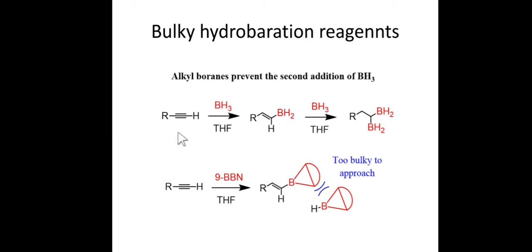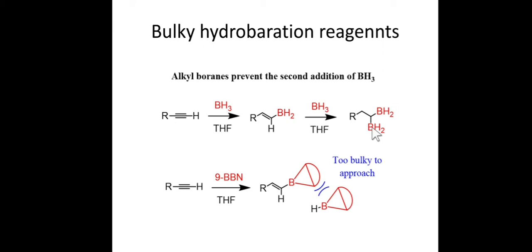So friends, you can see you can add this BH3 into the triple bond. If I have only BH3, then it will add to this triple bond, forming this kind of adduct. Again, this double bond is reactive, it will react with BH3, and again we get this kind of derivative. So friends, this is a very complicated reaction.